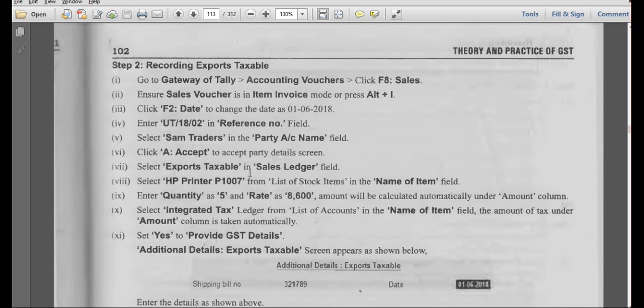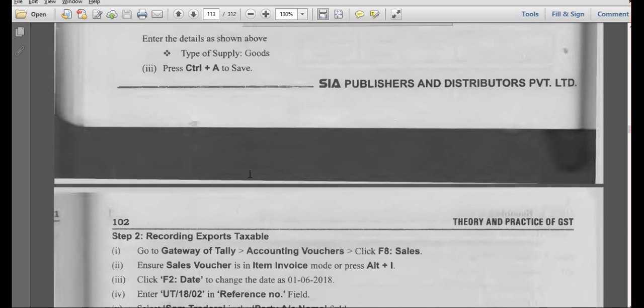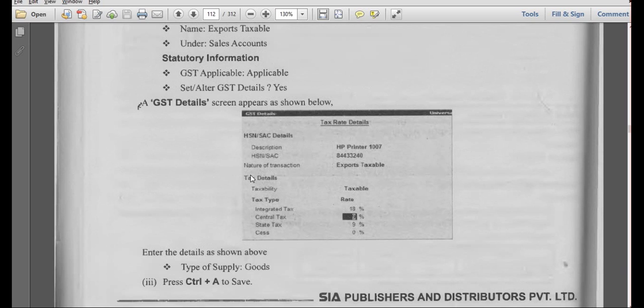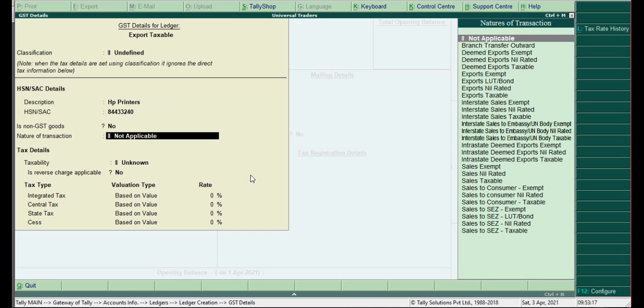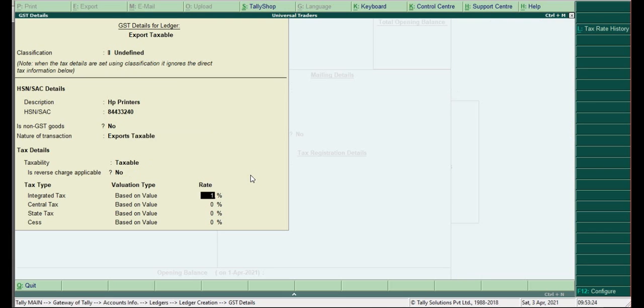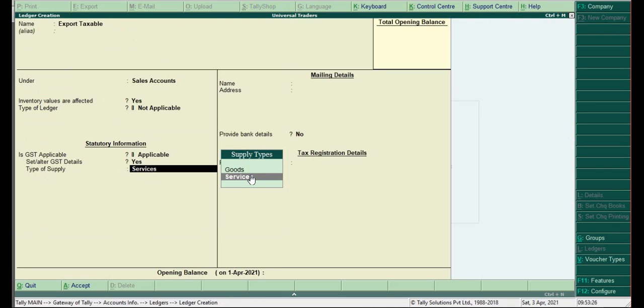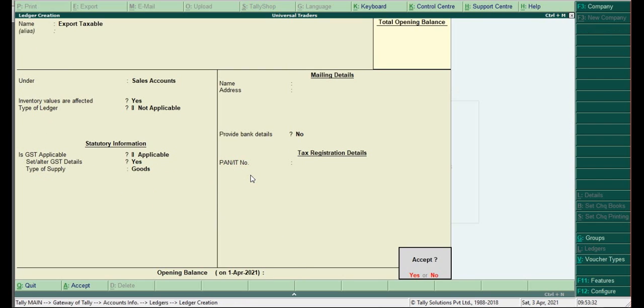What is the HSN number for HP printer? 84433. It is export taxable. What is the tax? 18%. Now it will come. This is the mistake we made. Previously we had written LUT bonds, so that's why it didn't come.